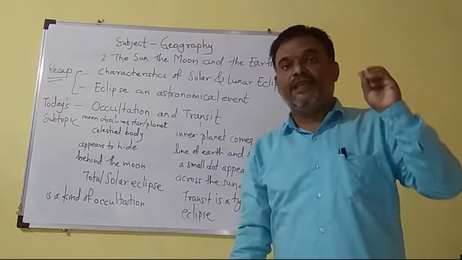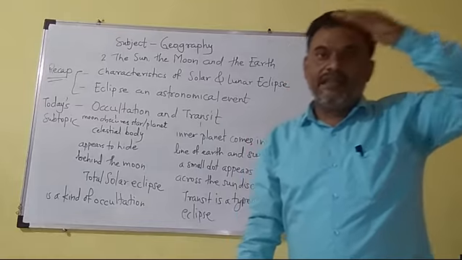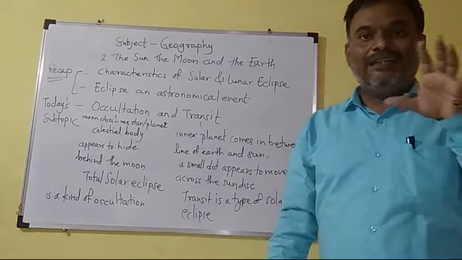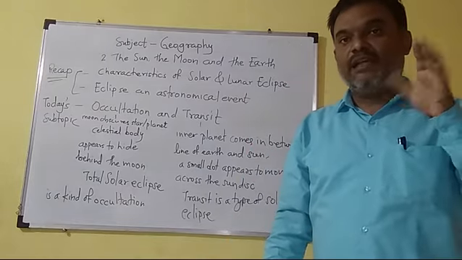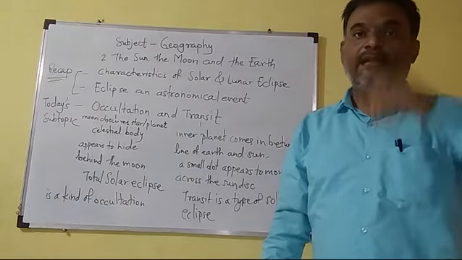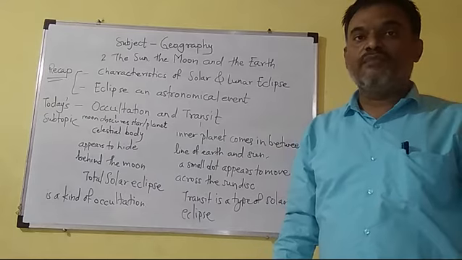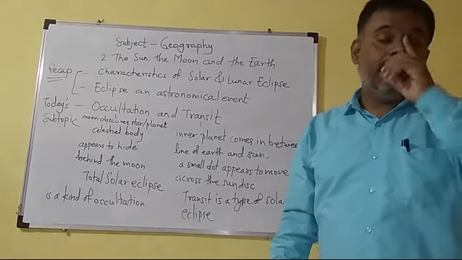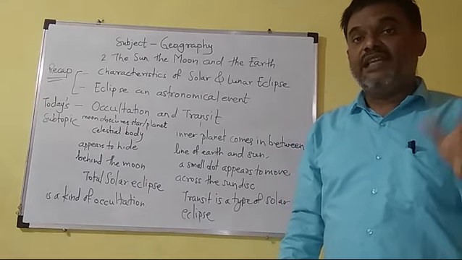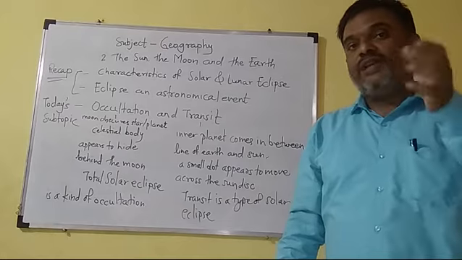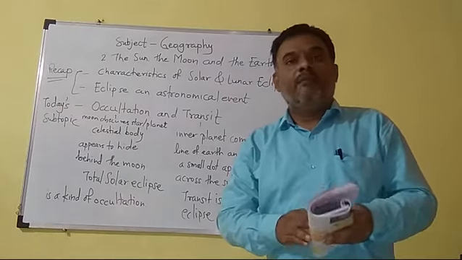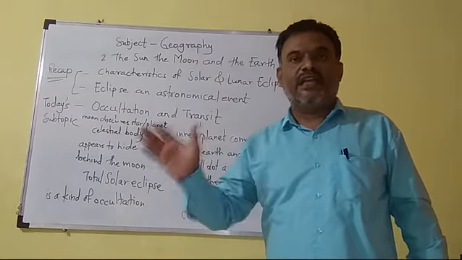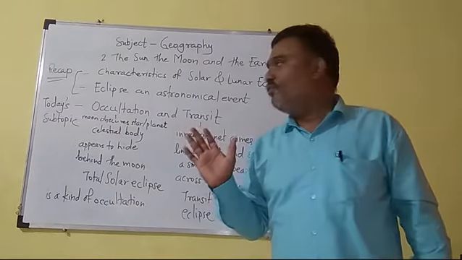When eclipse occurs, the sun gets hidden and covered and there is complete darkness, and because of that the biological clock of the birds and animals gets disturbed and they get confused. You can observe the behavior of the birds and animals and you can record it in your notebook.